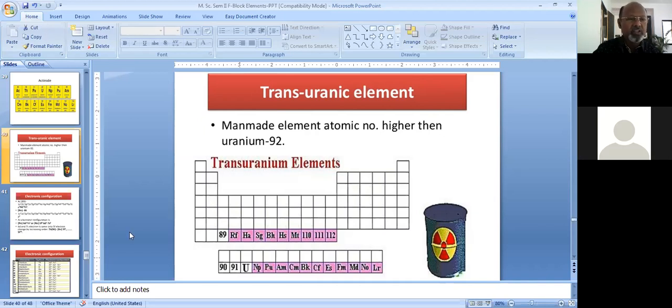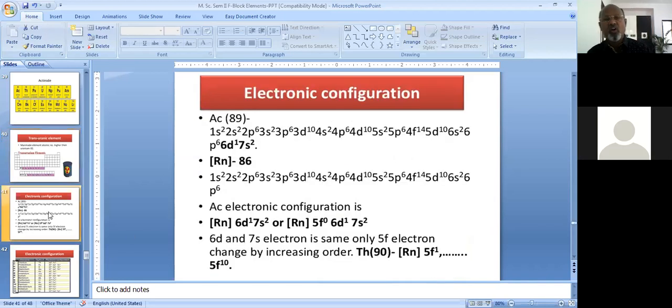Now, this is the general electronic configuration of all these elements, which is shown here. Actinium has atomic number 89. In terms of the radon core, radon has atomic number 86. After radon, francium is there, and after francium there is radium, atomic number 88. So in terms of the radon core, the electron configuration for actinium is written as radon 5f0 6d1 7s2.